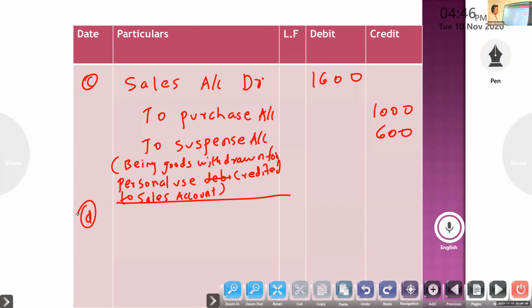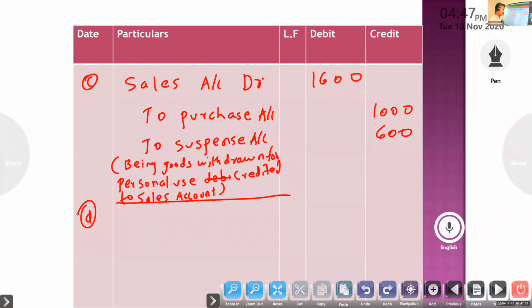Entry. What is the journal entry for depreciation on machinery? Depreciation account debit to machinery account.